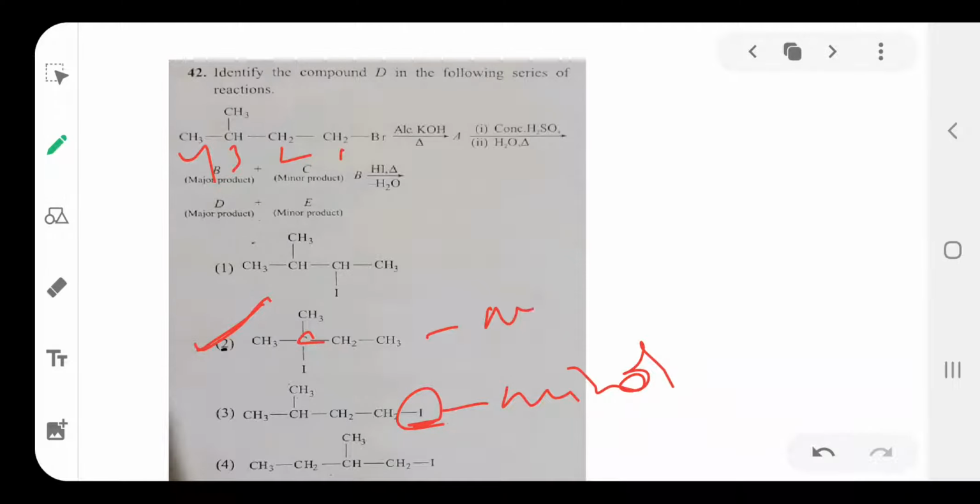This is major. But the question is, what is D? D means the major product. What is the D major product? The second option is the major product. Okay. They didn't ask for the minor product, they asked only for the major product. That's why the second option is correct.